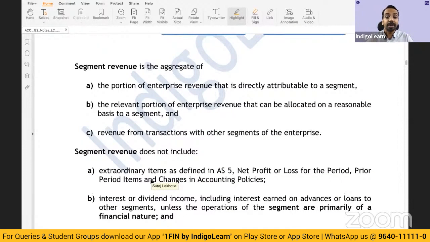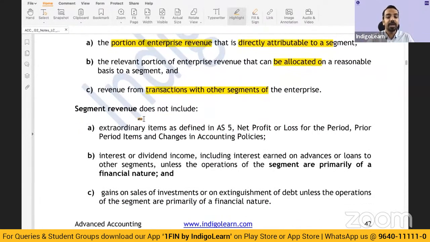Then what is segment revenue? We said, segment revenue is the portion of enterprise revenue that is attributable to the segment. That is, what the segment is getting as revenue on its own, directly attributable or which can be allocated, and revenue from transactions with other segments. So segment revenue includes both internal revenue as well as external revenue. But for the 75% criteria, you have to take only the external revenue and check that particular criteria.